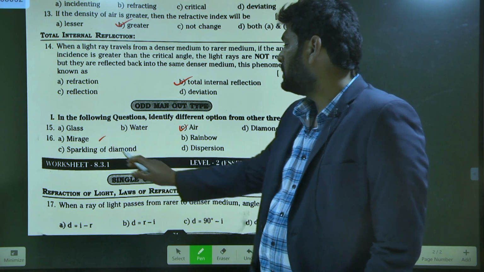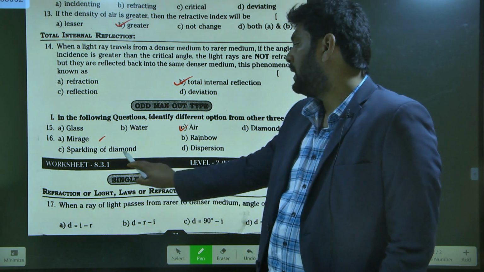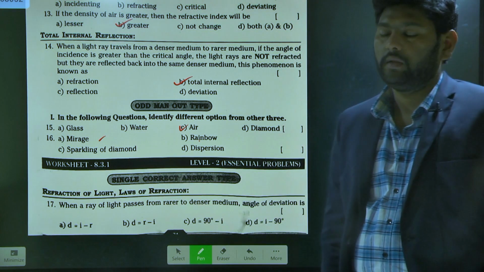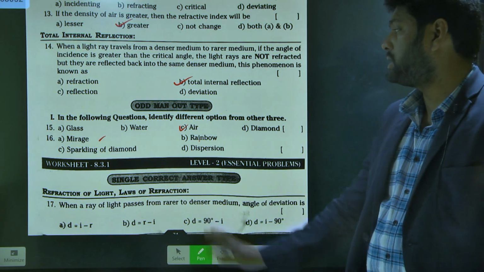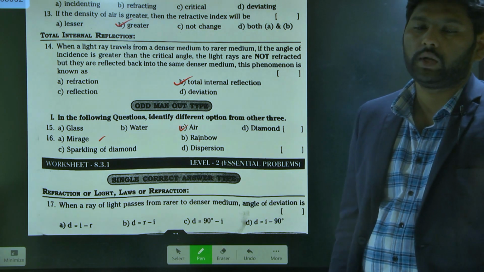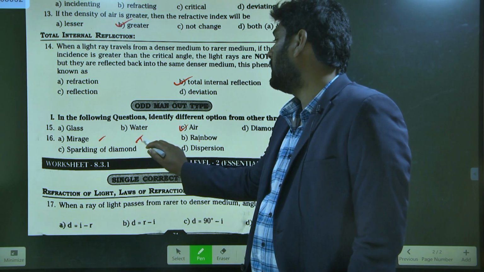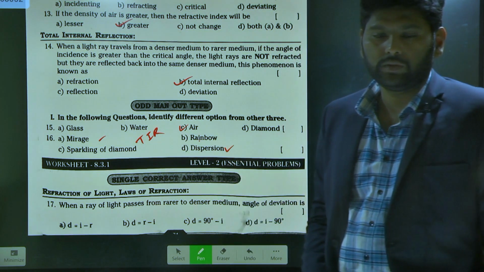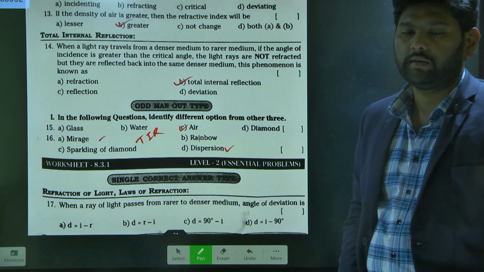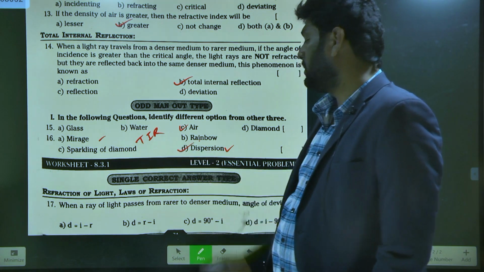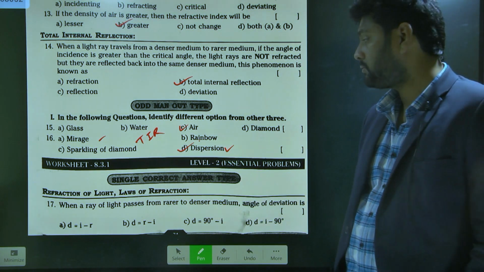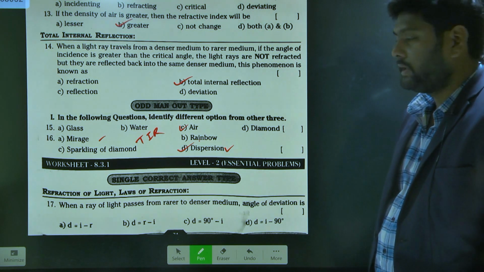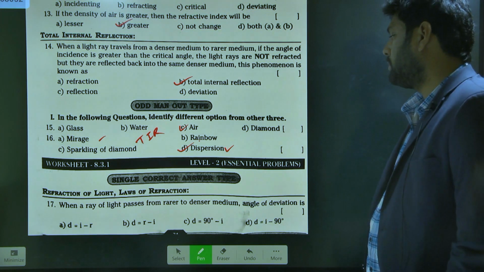The mirage, the rainbow, and the sparkling of diamond are related to total internal reflection, TIR. But dispersion is not related to total internal reflection, so our answer is what? Dispersion phenomenon. Understand? Yes. The next one, we have one more. It is a single correct type question.